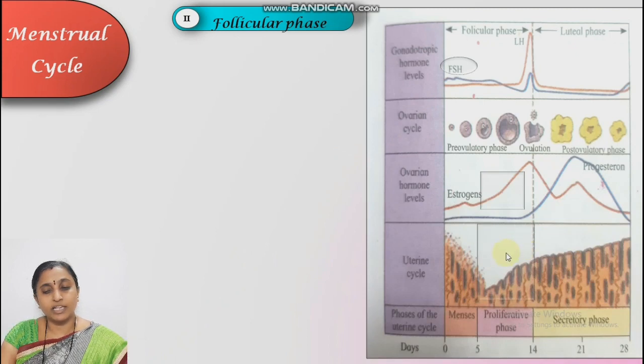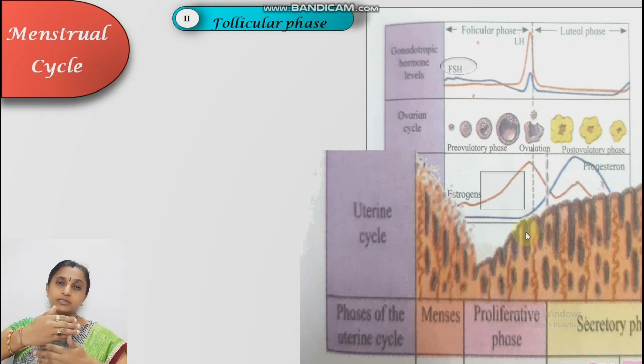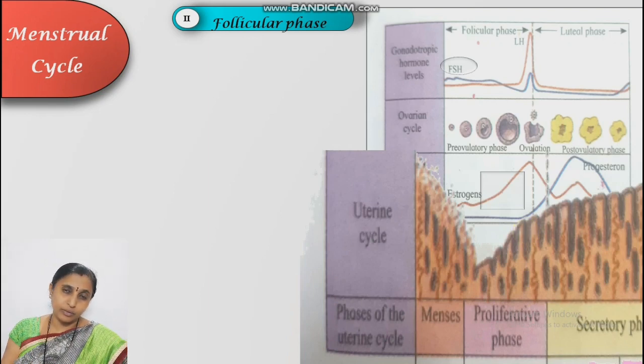Proliferative phase. Why is it known as proliferative? See here, the endometrial tissue gets proliferated. This proliferative phase is about 5 to 13 days, so 6 days this phase occurs. During this phase, the endometrium starts repairing. New blood vessels form, and endometrial glands get formed.